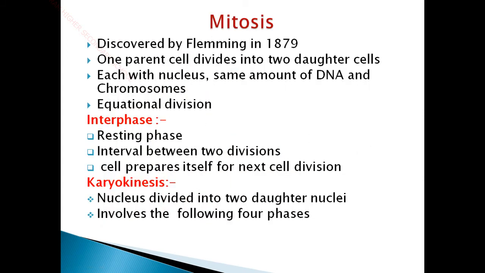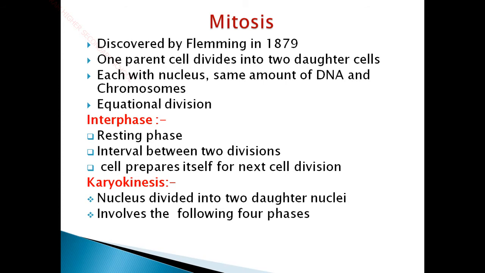Now let us enter into the topic mitosis. Mitosis was discovered by Fleming in 1879. Here one parent cell divides into two daughter cells. It is the same as amitosis, but here it involves various different kinds of steps for the division of daughter cells. Each daughter cell will have the nucleus and the same amount of DNA and chromosomes. Since the two daughter cells are formed containing an equal number of genetic material and also the contents of the cytoplasm, this division is called an equational division.